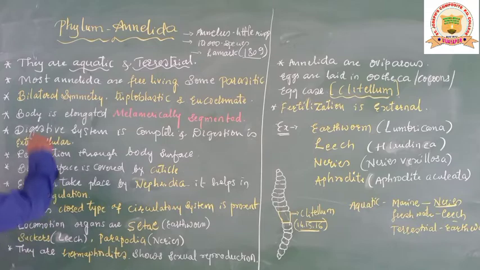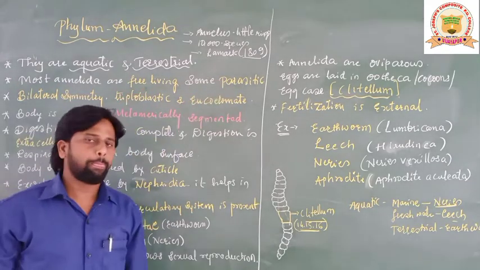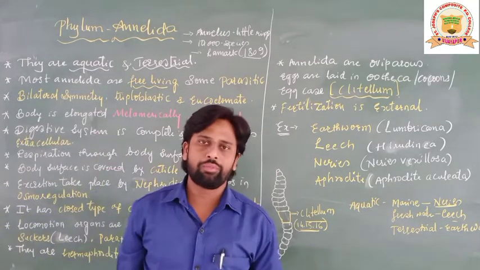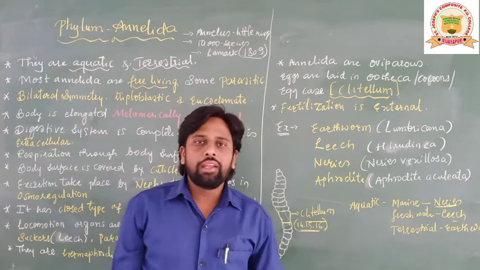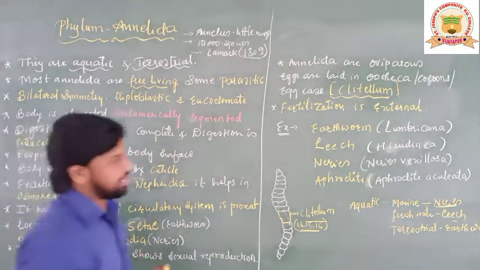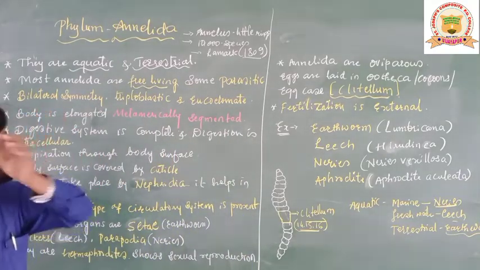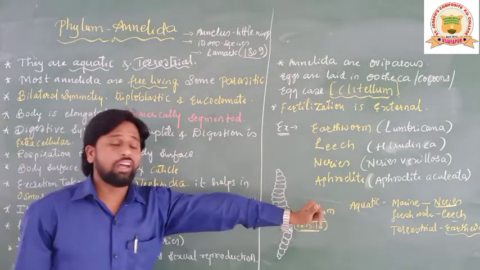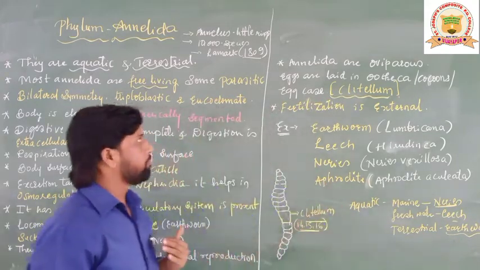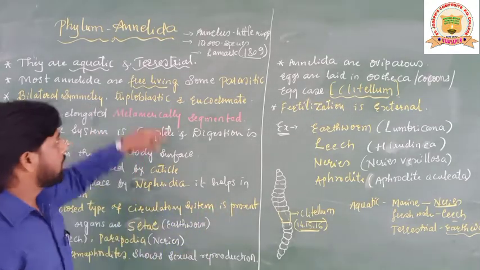Now, most Annelida are free living, some parasitic. Students, free living indicates what? They can live on their own in the surroundings. They need not be dependent upon any other, meaning a host body. So they live freely in the atmosphere. The best example is earthworm. Earthworms are considered free living organisms. They are also considered farmer's friend, because they play a very important role in soil fertility. Understood? That's the reason they are considered farmer's friend.